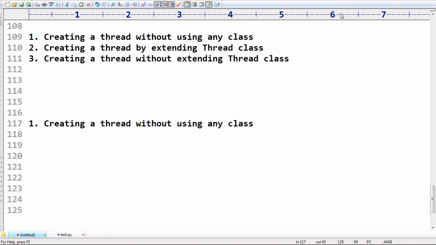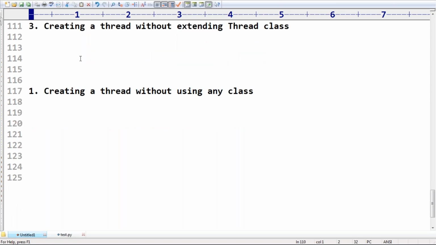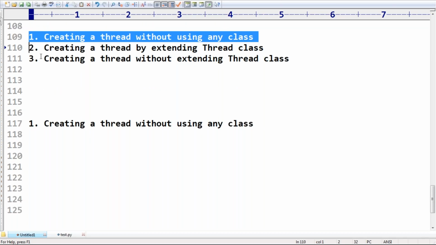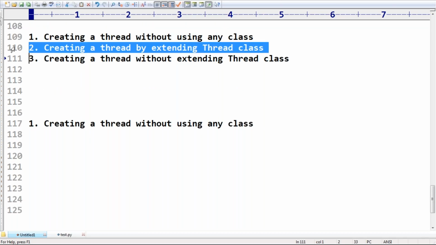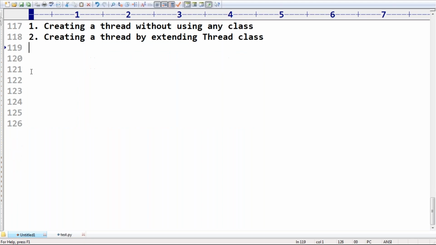We had a clear discussion about how to define a thread without using any class, the procedural oriented approach. Now I have to discuss how you can create a thread by extending the Thread class. This is more ready-made, so it is very easy. Thread is a predefined class present inside the threading module.